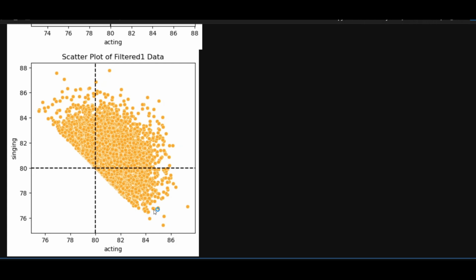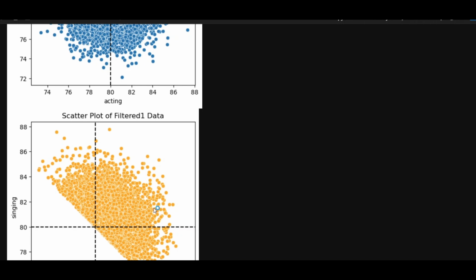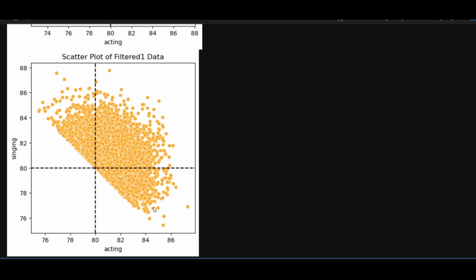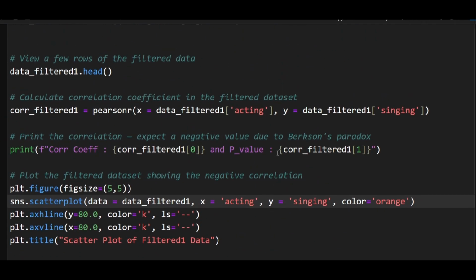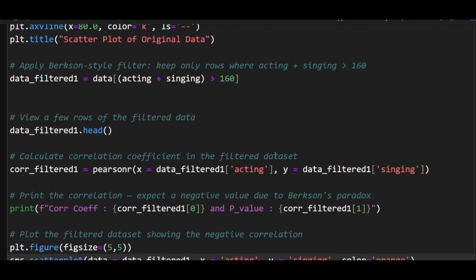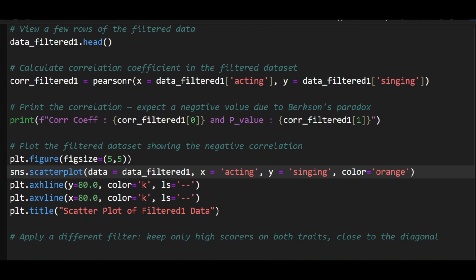This is really strange. I just wanted all the good talent to remain, and that's the reason why I defined a score of 160. Anybody crossing that score, I will keep it in my data set. But when I do that, a very strange thing happens. The data seems to suggest that good actors, like this one, are bad singers. And if I look at good singers, like this one, very high in singing score, but he's a very bad actor. This relationship is a pseudo relationship. It didn't exist in the original data, and it has happened because I applied a Berkson kind of paradox to this data. Very interesting. So let's pause here and connect this to the real world.